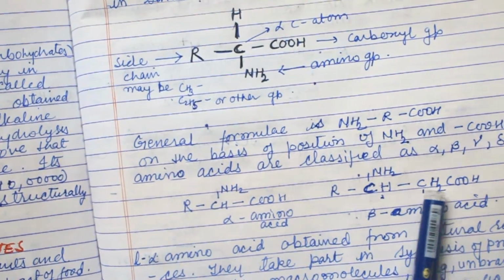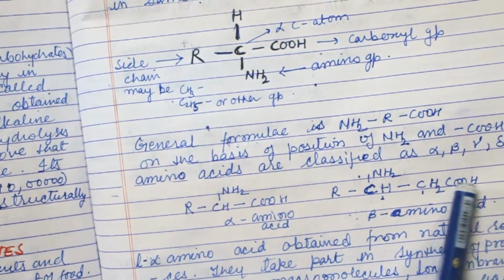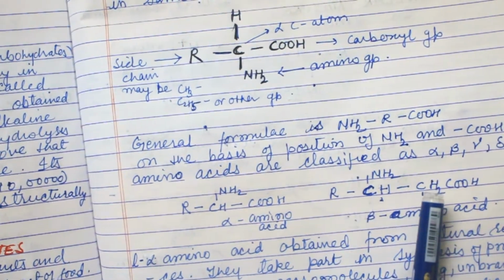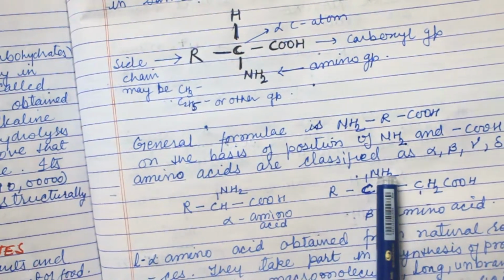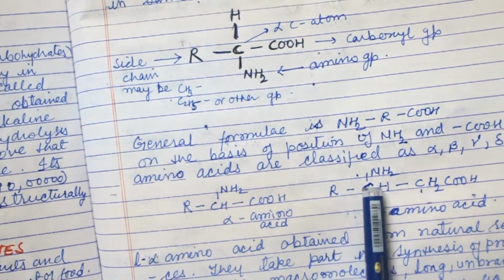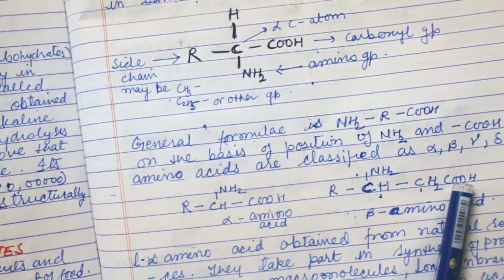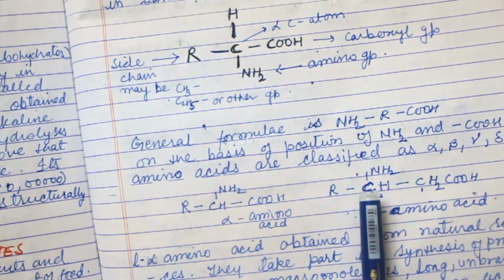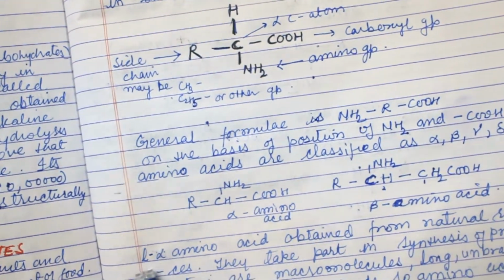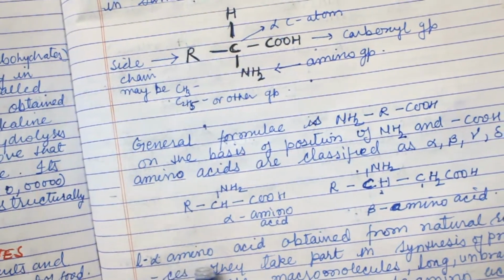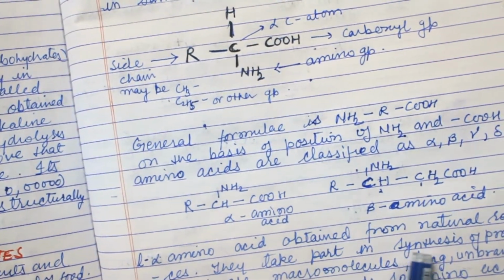Now here there are 3 carbons, and if we do not count the C of COOH, then we have the second carbon which is attached with the amino group. So 1, 2, this is alpha and this is beta. Because it is not directly attached to COOH, it is in the second position, that is why it is called a beta amino acid.